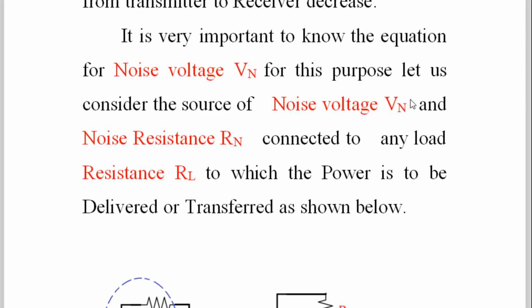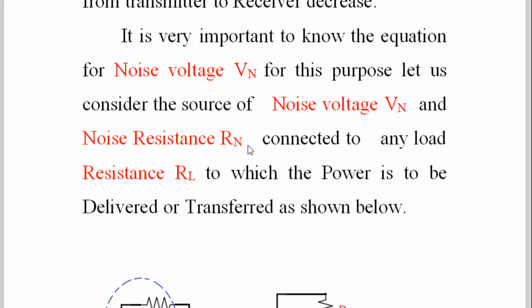We have to consider Vn and noise resistance Rn. Because of the collision of the electrons with each other, the resistance is developed. So noise resistance and noise voltage are related to each other, and both are because of thermal noise, and thermal noise is internal noise.